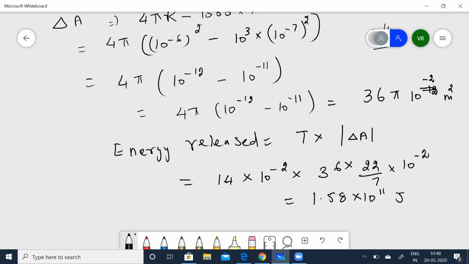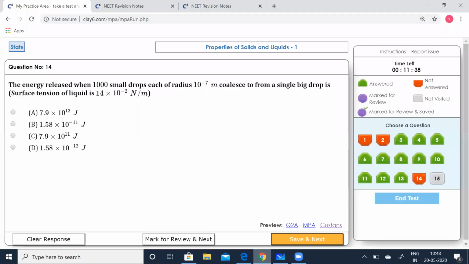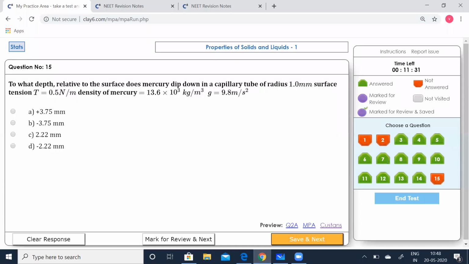Just a second, children. One second. Let me make... So this would be 10 to the power of minus 10 minus 1 is 9. 9 into 4 is 36. Yeah, perfect. So that gives you 10 to the power of minus 11 joules. So we have 1.58, option B. Take that. Go to the last question.